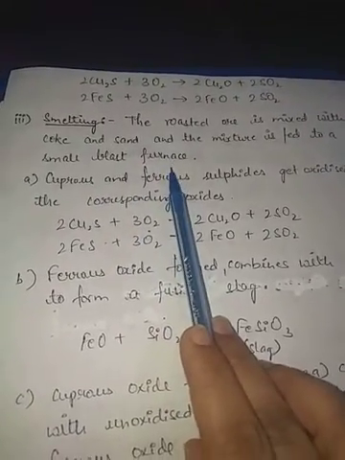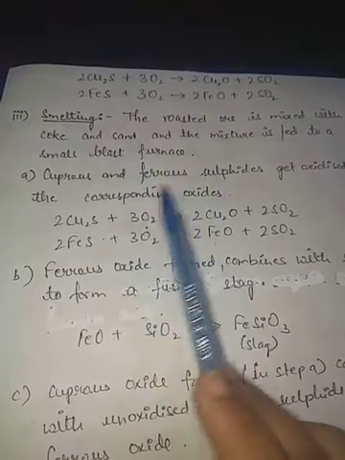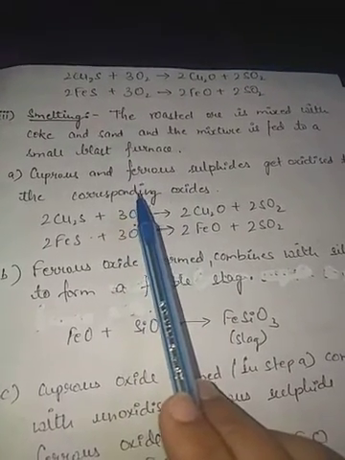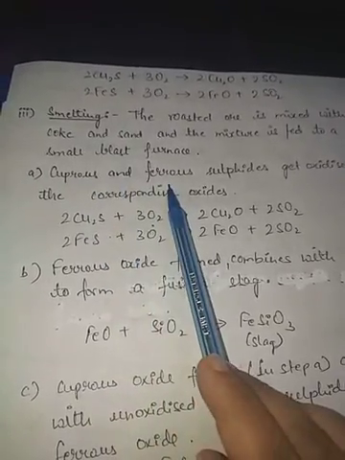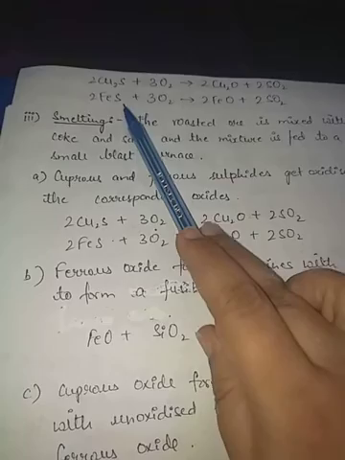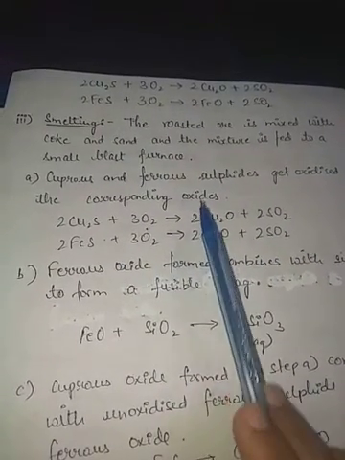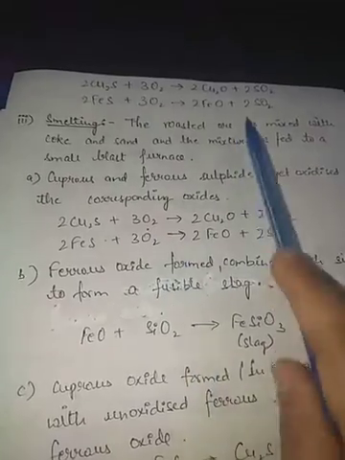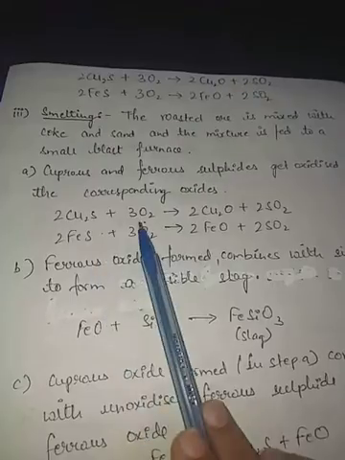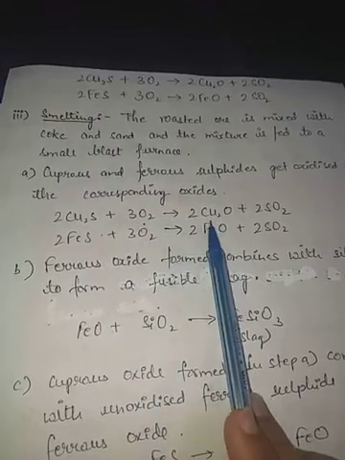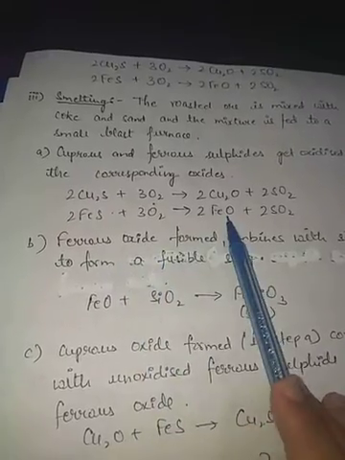A blast furnace is there. In that blast furnace, which is actually made up of steel, the inner walls are made up of fire bricks. Now cuprous and ferrous sulfides get oxidized to their corresponding oxides. Again the same reaction will take place. Here the partial oxidation took place, and again these two sulfides will combine with oxygen to form their corresponding oxides. Ferrous oxide is obtained here.